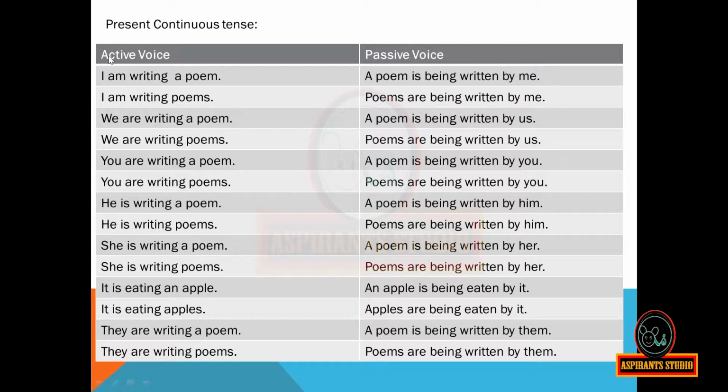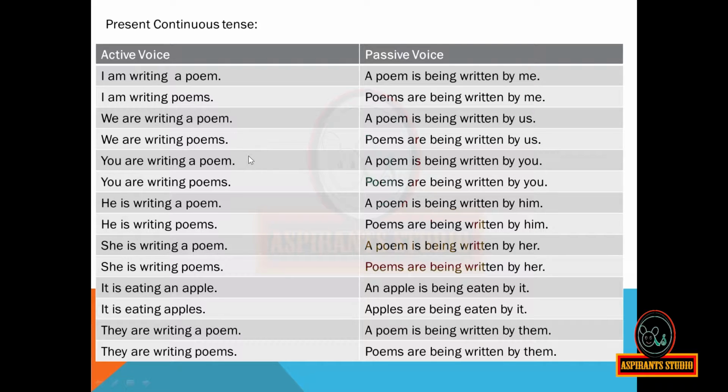Now, when the active voice is in the present continuous tense, for example, I am writing a poem, then the passive voice will be: a poem is being written by me. I am writing poems. Poems are being written by me. We are writing a poem. A poem is being written by us. We are writing poems. Poems are being written by us.